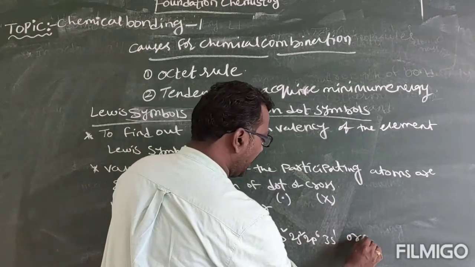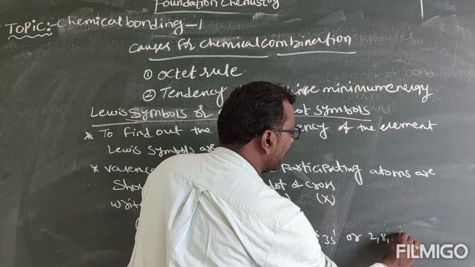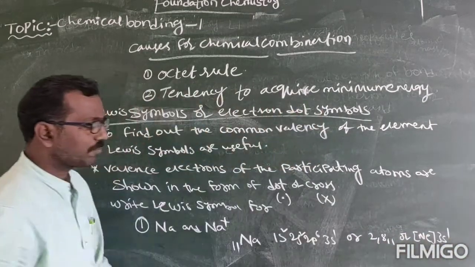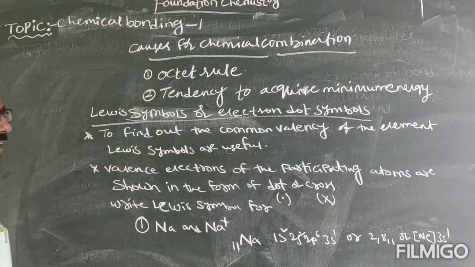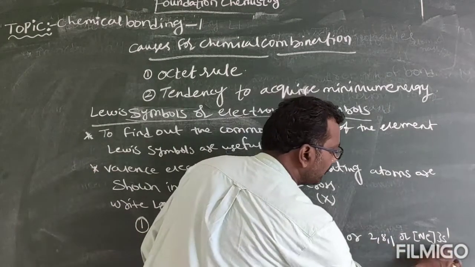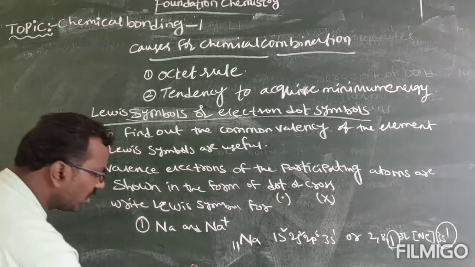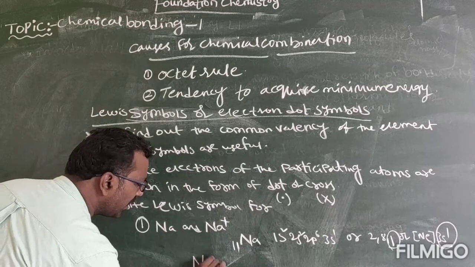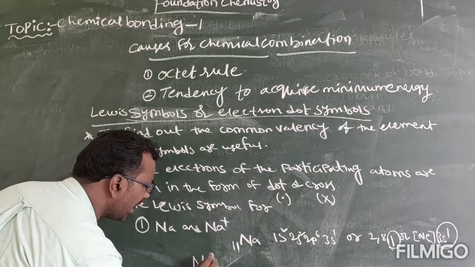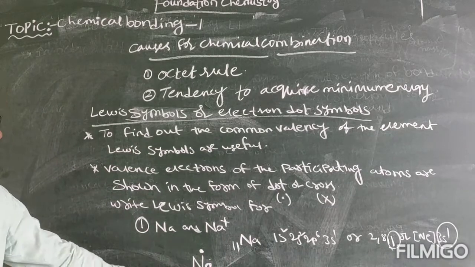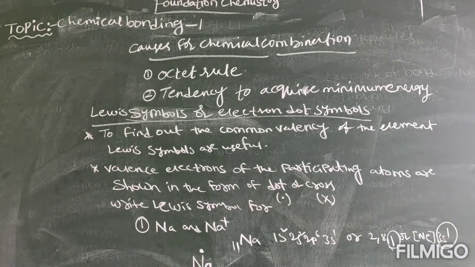That can be written as 2, 8, 1, or we can write it as neon 3s1. The valency electrons are how many? Only one electron is there. So the Lewis dot formula will be like this: Na dot. For sodium, this is the Lewis dot formula.